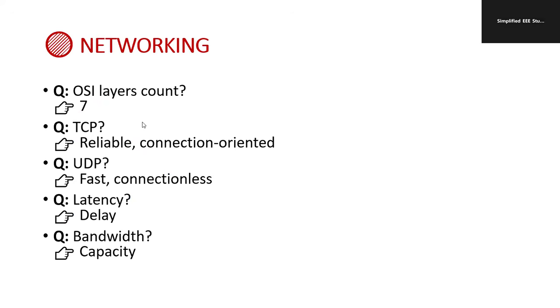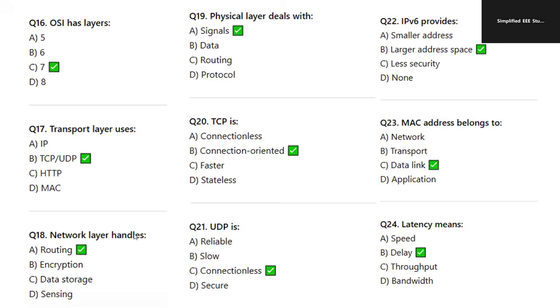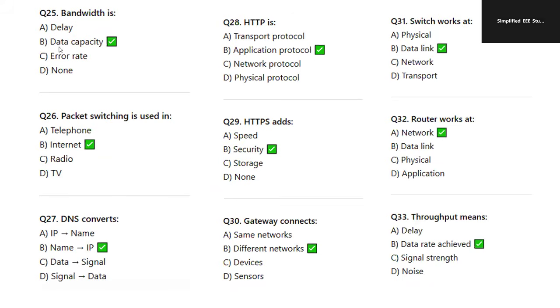Regarding networking, there are seven OSI layers. TCP is reliable and connection oriented. UDP is faster and connectionless. Latency means delay, bandwidth is capacity. The transport layer uses TCP or UDP. The network layer handles routing. The physical layer deals with the signals. TCP is connection oriented, whereas UDP is connectionless. This difference is very important. IPv6 provides a larger address space. MAC addresses belong to the data link layer. Latency means delay. Bandwidth is data capacity.